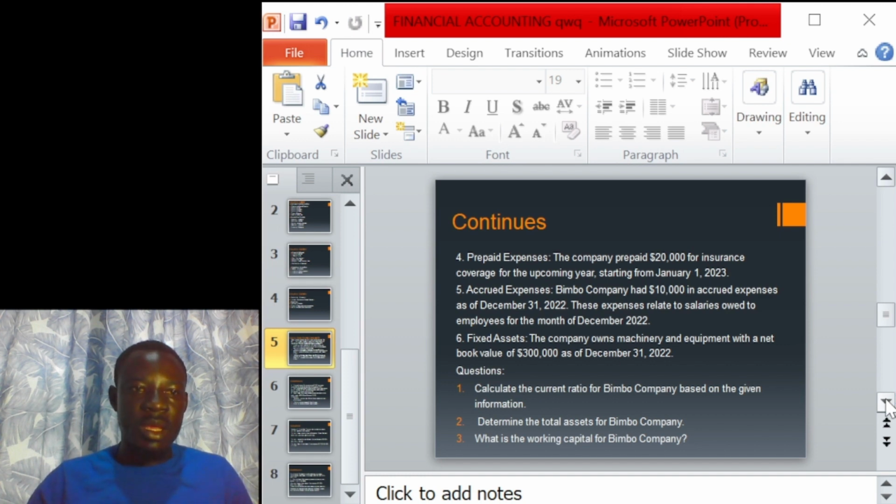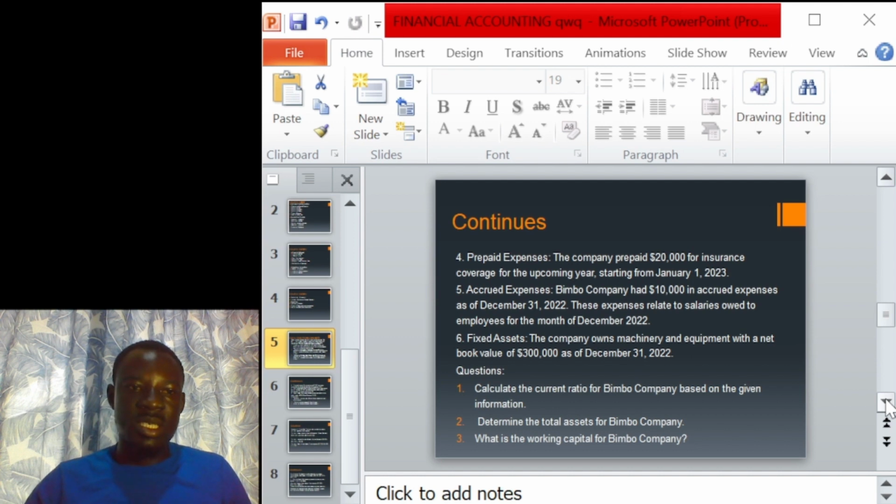Let's continue. 5. Accrued expense, meaning expenses that we have to settle, but which have not yet been settled. This is called the accrued expenses. Bimbo Company had $10,000 in accrued expense as of December 31st, 2022. This expense relates to salaries owed to employees for the month of December 2022.